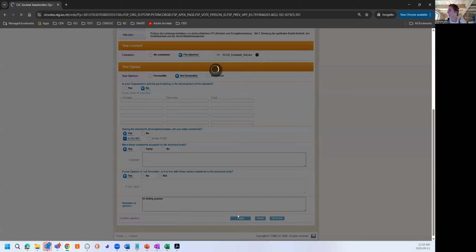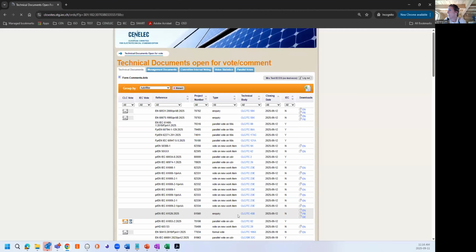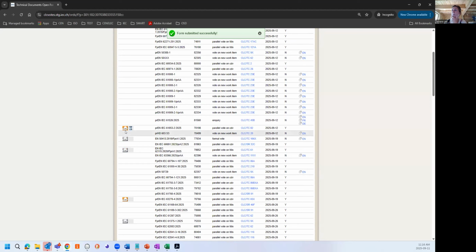Okay. Oh, because I have to put a comment. So it takes a little bit of time. And there we go. My O and C button has become orange, which means I've submitted. Because I'm in the test environment, I need the IC team to then gather the comments I've just submitted, but we don't have this in the production environment. So this is how it's going to happen to submit an opinion.